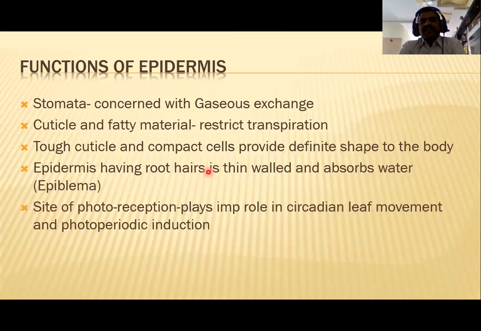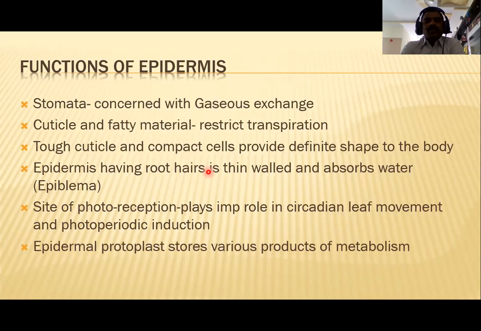Photoreception plays an important role in circadian leaf movements and photoperiodic induction. We will study photoperiodism and plant movements in detail in the 6th semester, but in this slide we observe that circadian leaf movements and photoperiodic induction are also epidermal functions.